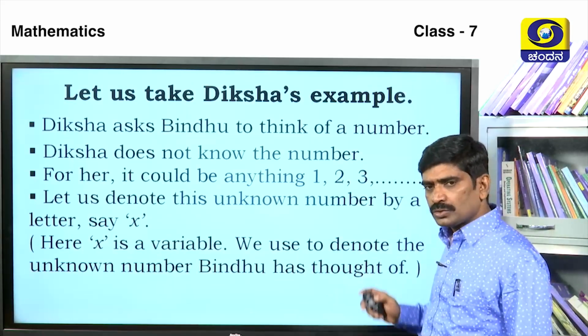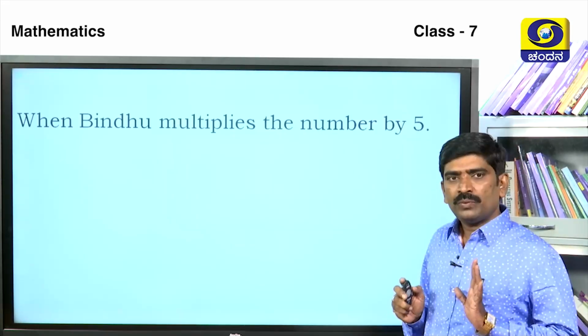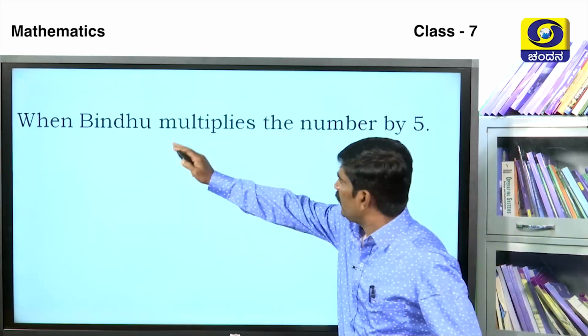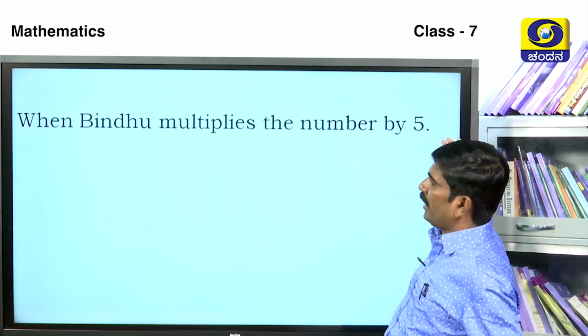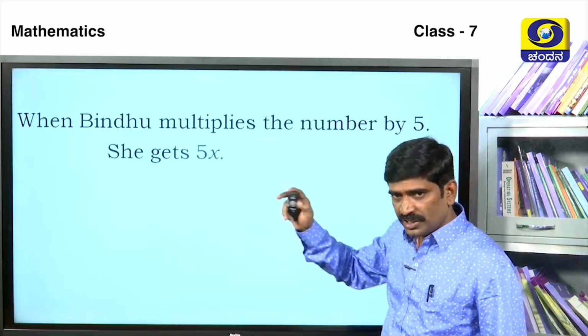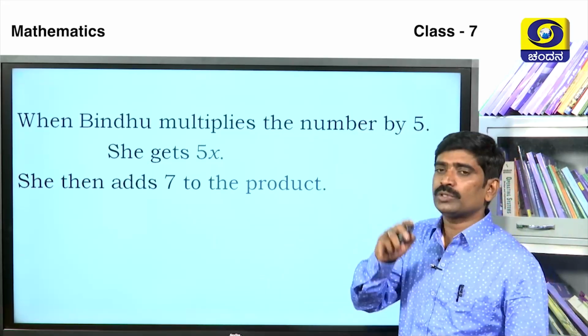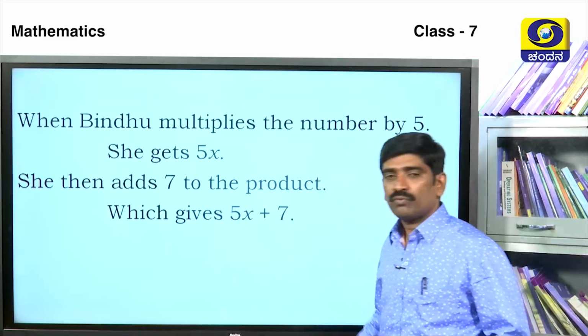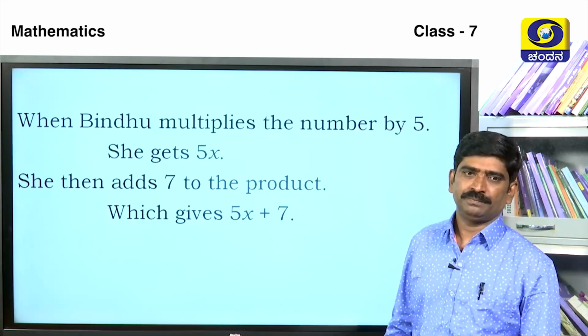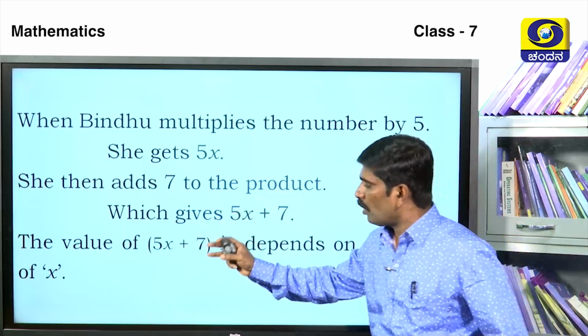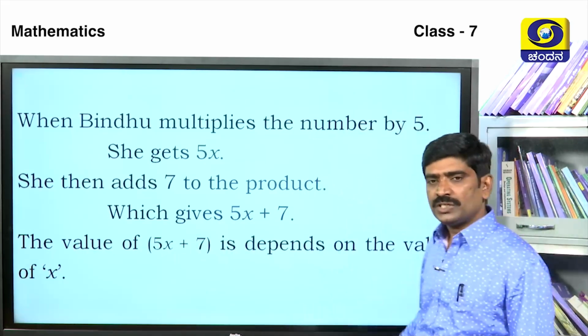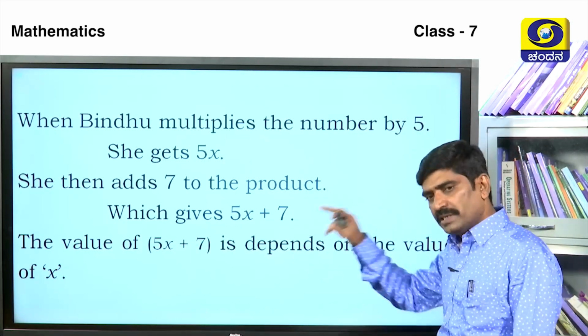Bindu has thought of a number. When Bindu multiplies the number by 5, she gets 5x. She then adds 7 to the product, which gives 5x plus 7. The value of 5x plus 7 depends on the value of x.